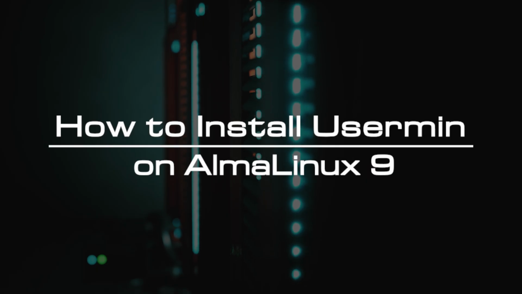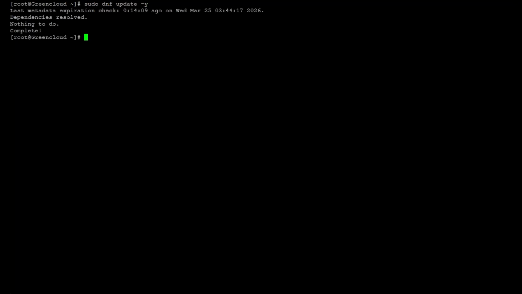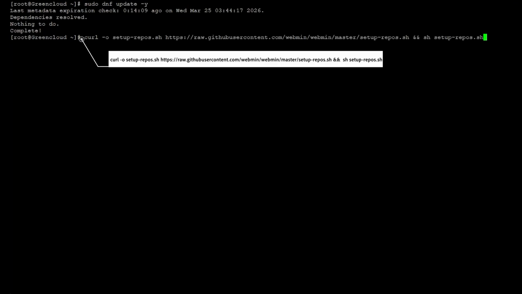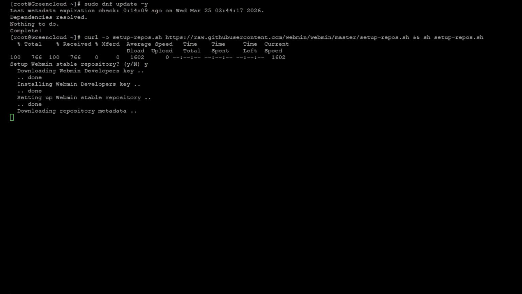Today, we will show you how to install Usermin on AlmaLinux 9. Before installing Usermin, update your system to ensure all packages are up to date. Download and execute the official repository setup script. After adding the repository, install Usermin using the following command.